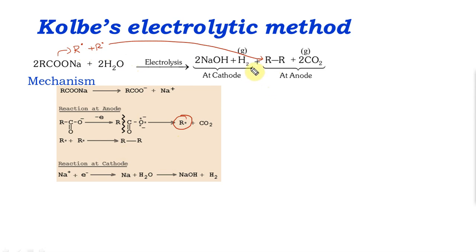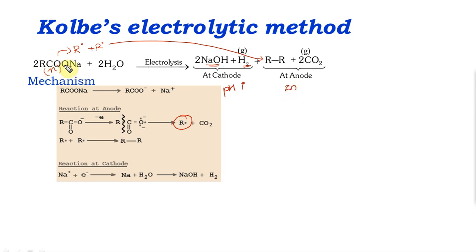What you have to remember is that in Kolbe electrolysis at the cathode, pH increases because NaOH is formed, and the gas liberated is a colorless, odorless gas that gives a popping sound, H2. Similarly, at the anode you get the corresponding alkane. How many carbons will the alkane have? If there are n carbons in the molecule, two molecules combining gives 2n.